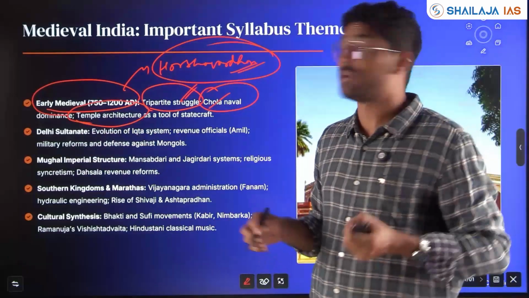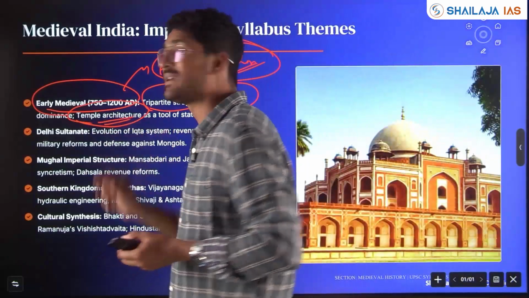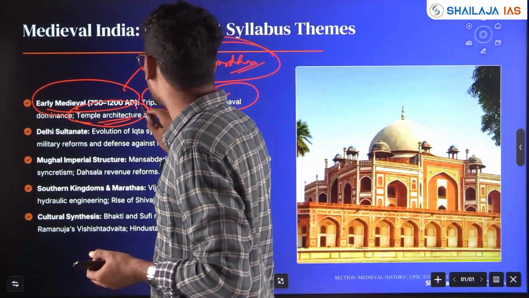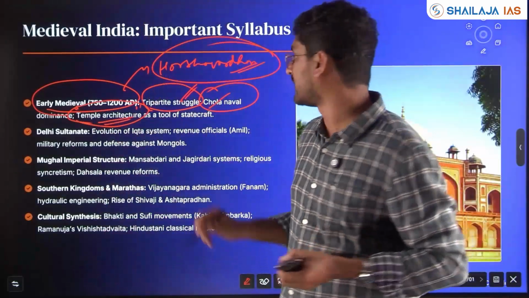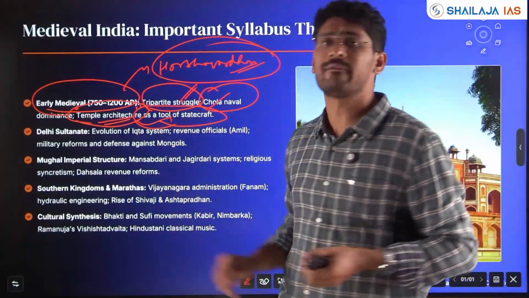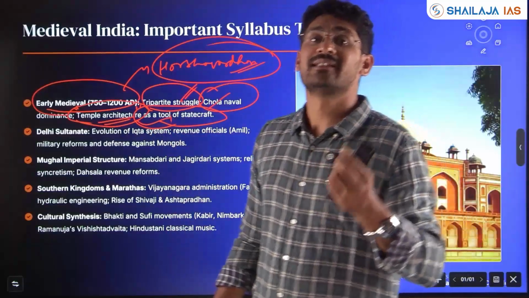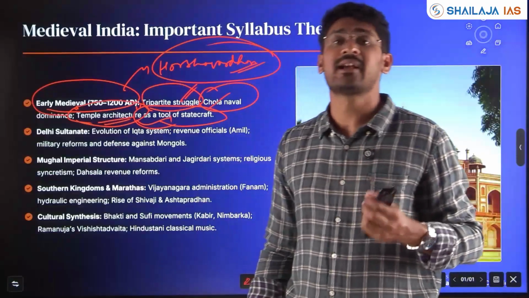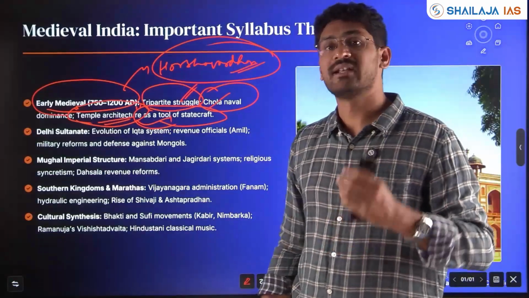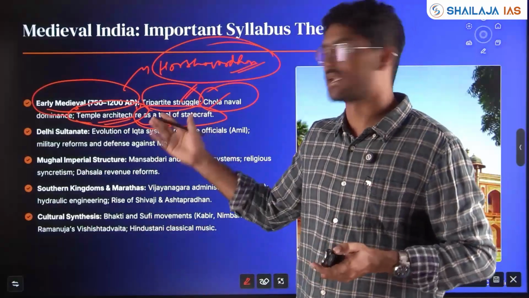Not in great depth, but you have to understand which are the important temple architectures and who were the kings patronizing all this temple architecture. Temple architecture became a tool of statecraft, especially in the southern states like the Pallavas, the Cholas, where Dravidian temple architecture reached its zenith under these kingdoms.